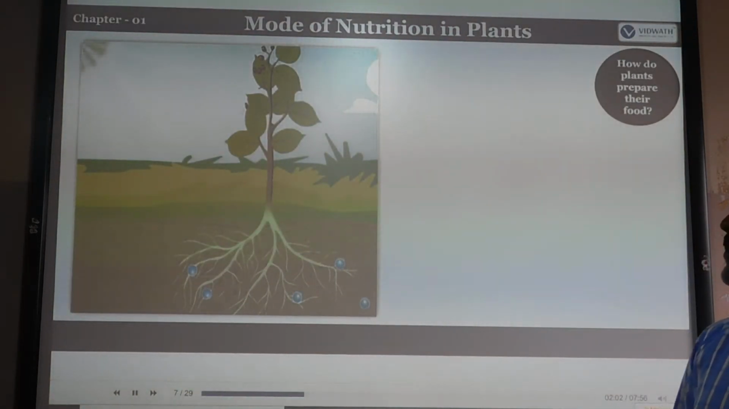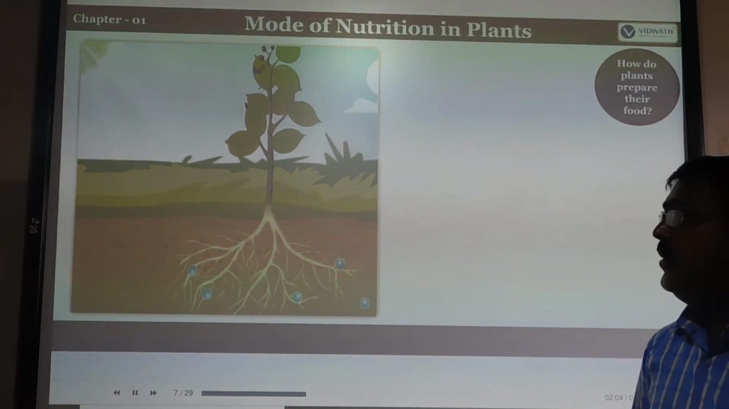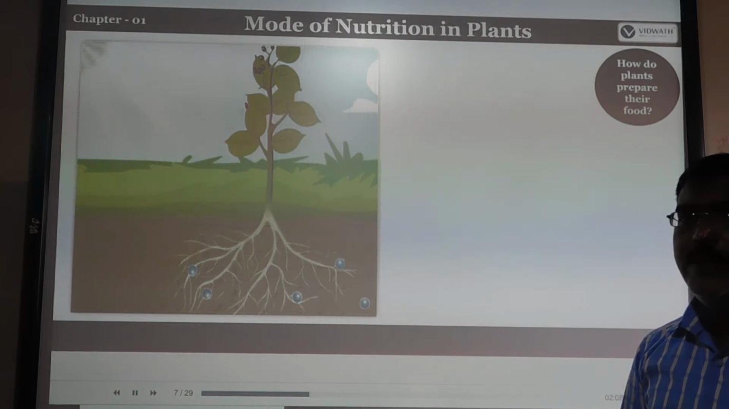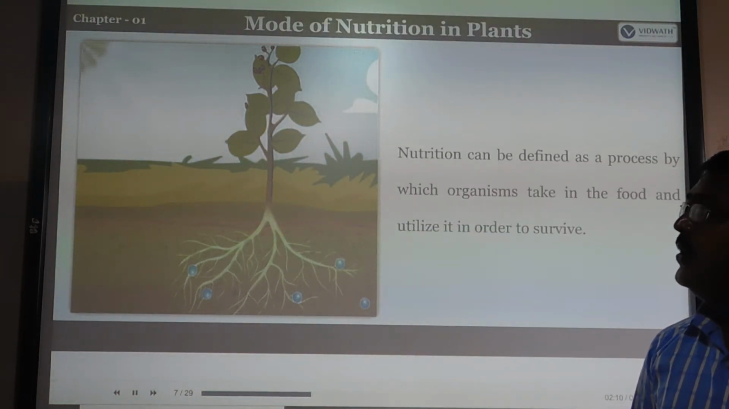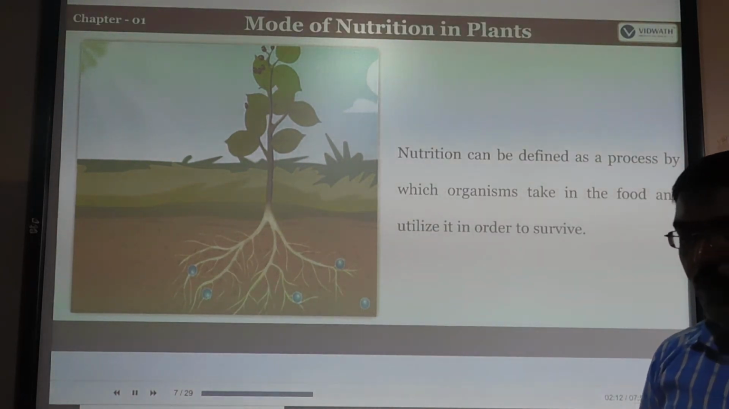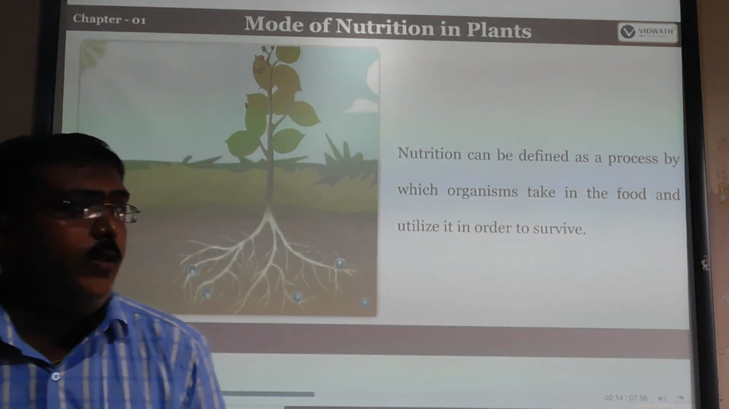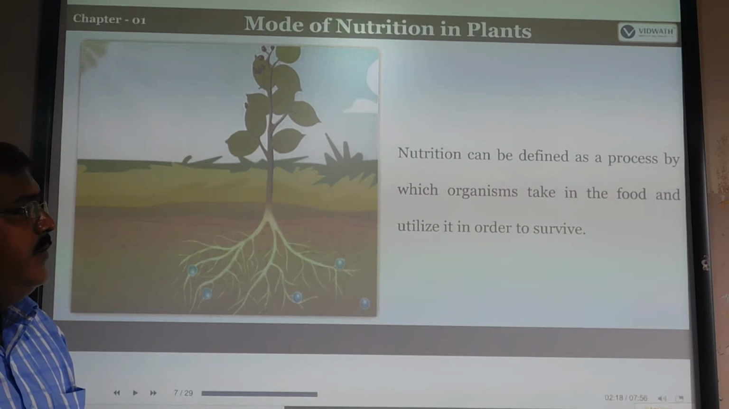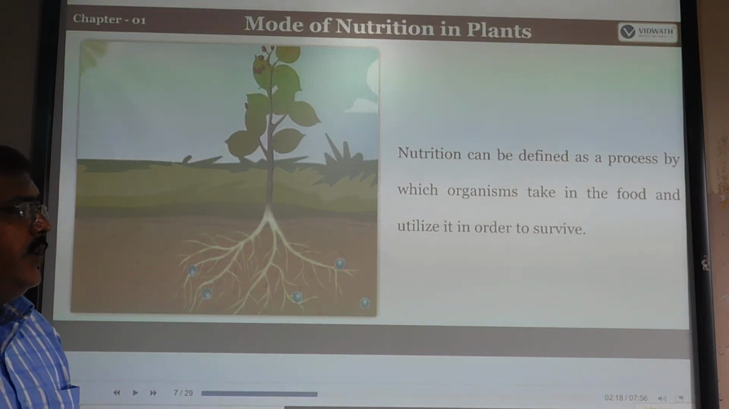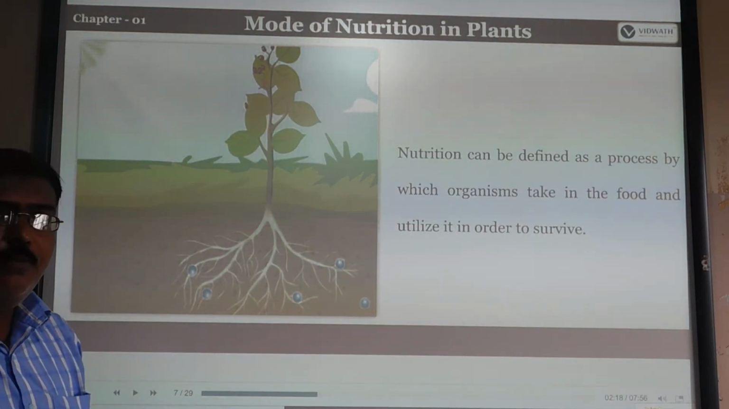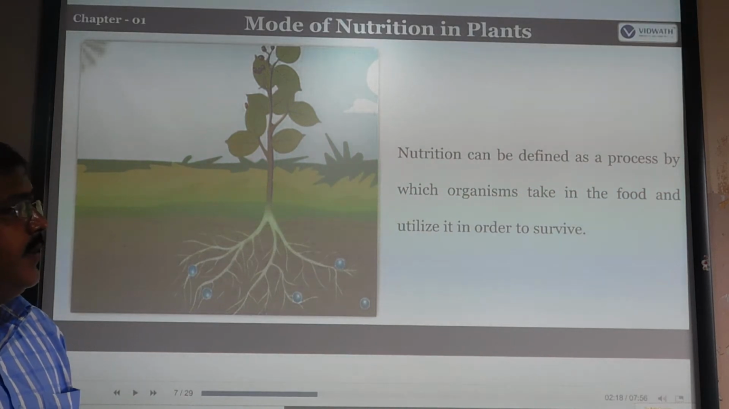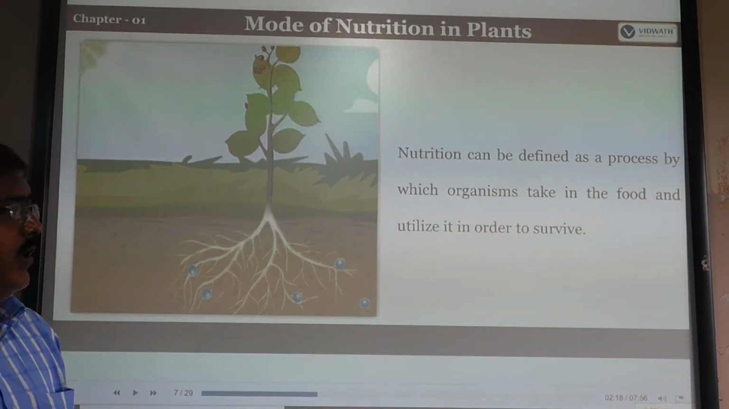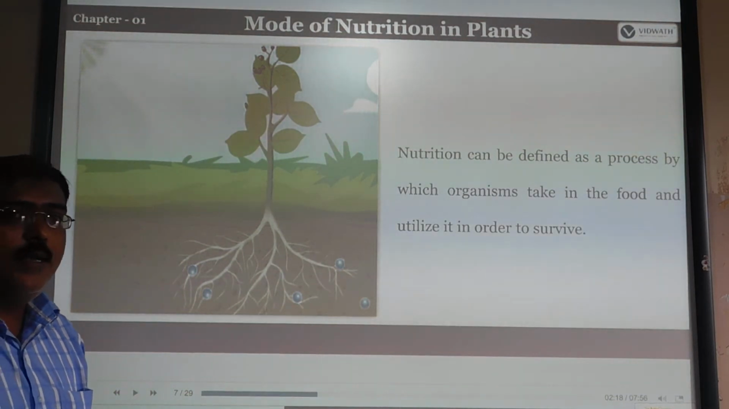So how do plants prepare their own food? Look at the picture here. Without sunlight, water, carbon dioxide, soil and nutrients, they cannot prepare their own food. Nutrition can be defined as a process by which organisms take in food and utilize it in order to survive, whether plants or animals. The organisms that take in food and utilize it in order to survive, that is called nutrition.